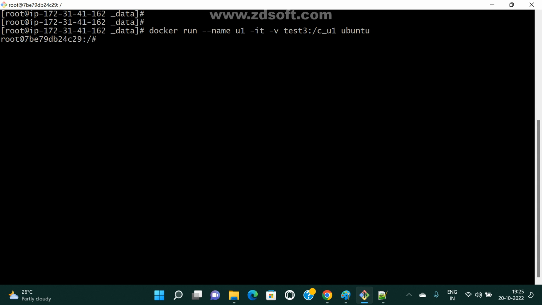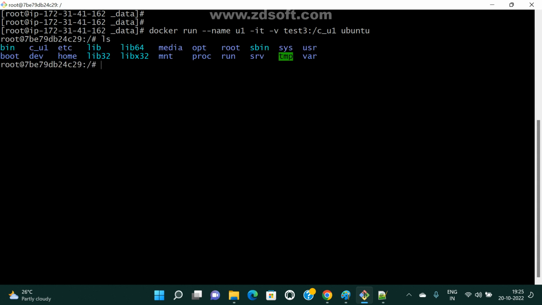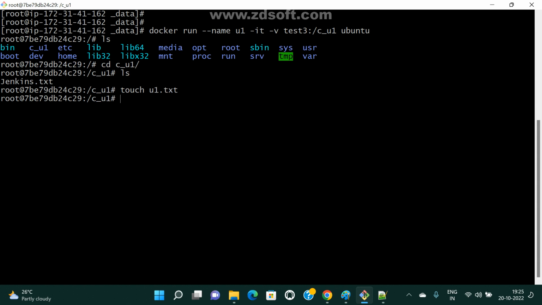Now check it. ls. Now cd c underscore. Whatever data is available is automatically reflected here also. That is my already existing volume, right? In that volume I already have one file. Now touch, for example, u1.txt file for your understanding. Now I'm coming outside the container without stopping it, with Ctrl+P+Q.